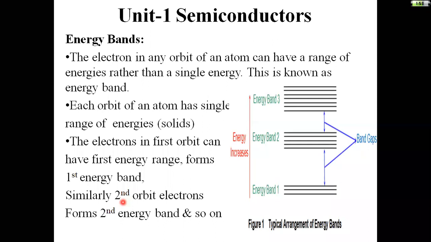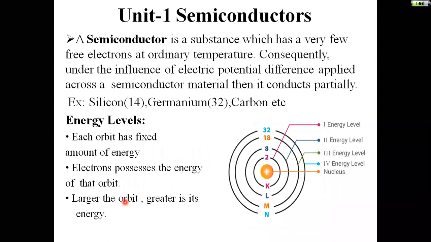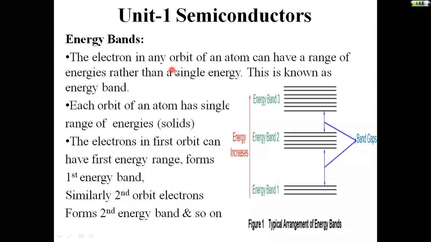The next one is that energy level. I am treating that energy level as an energy band here. First one is energy level, and next one is energy band. The electrons in any orbit of an atom can have a range of energies.